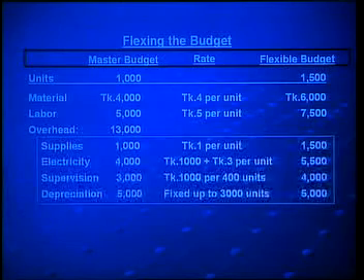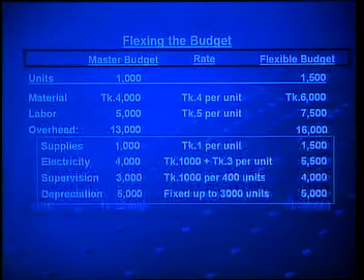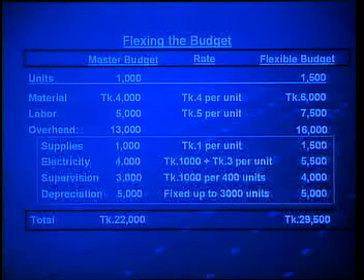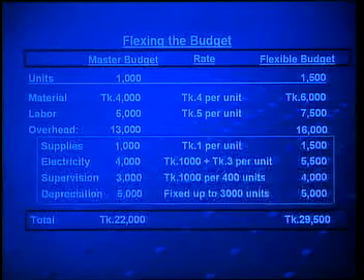In total, we get the overhead cost for 1500 units, that will be 16,000, and the total cost of production for 1500 units will be taka 29,500, as compared to the master budget for 1000 units, the cost was taka 22,000. Now, we can compare the budgeted cost of 1500 units with the actual cost that we have incurred to produce 1500 units.